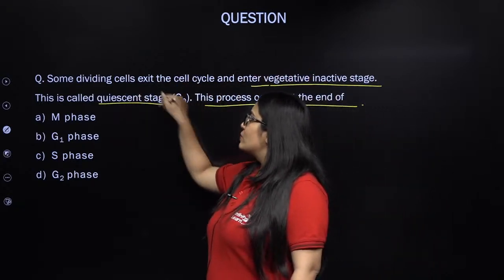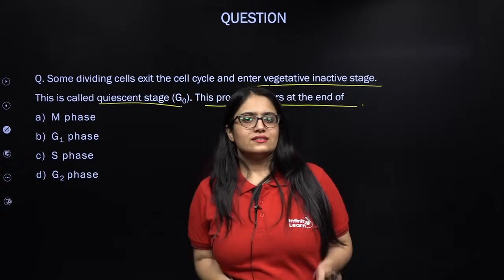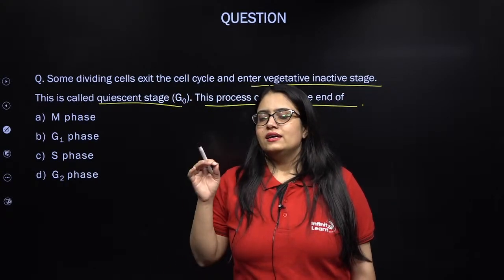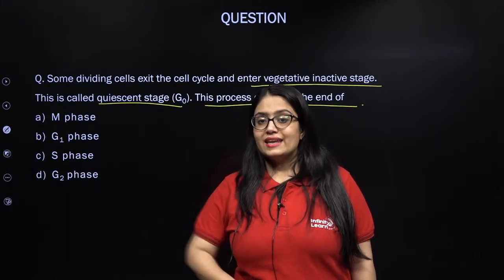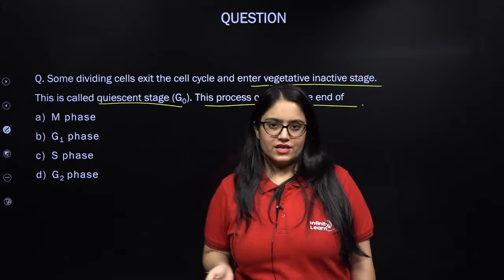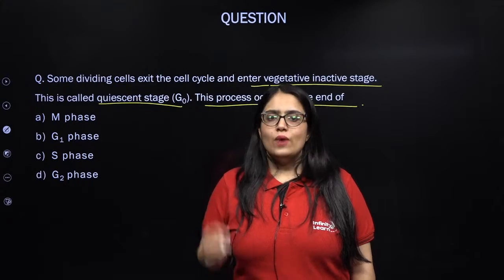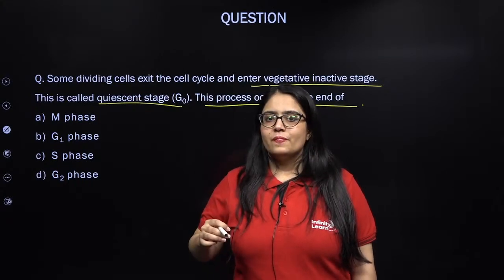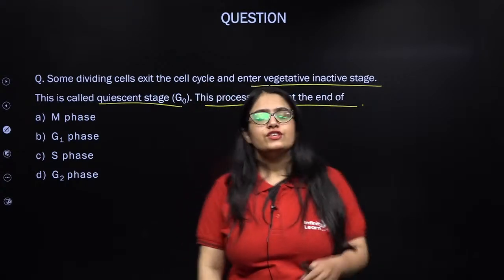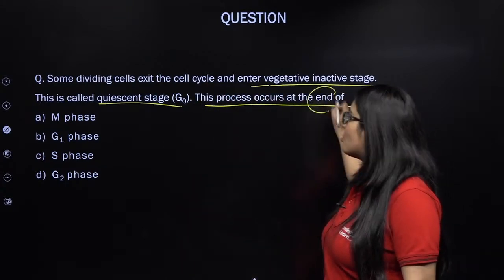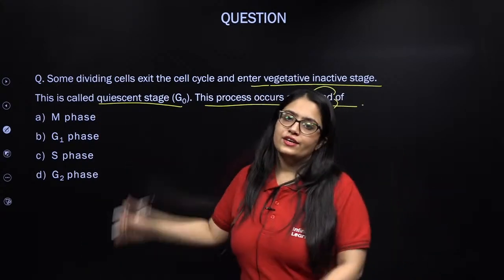This stage is called the quiescent stage. In the entire cell cycle, when exactly does a cell decide not to continue division and enter an inactive stage known as the G0 stage or quiescent stage? What do you think, when exactly does a cell enter G0? At the end of which phase in the cell cycle will a cell try to enter G0?